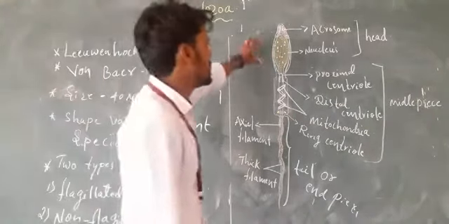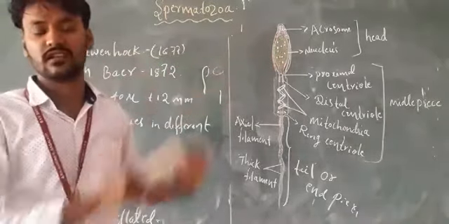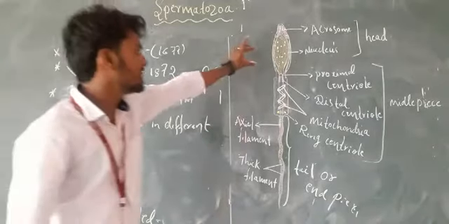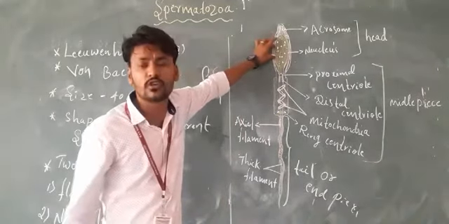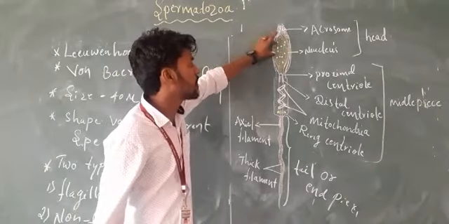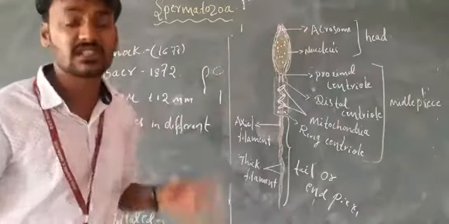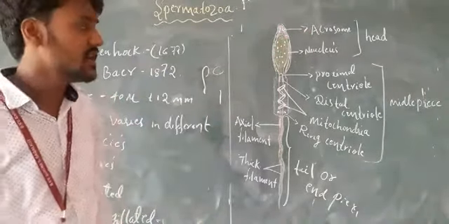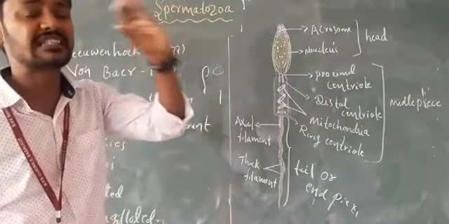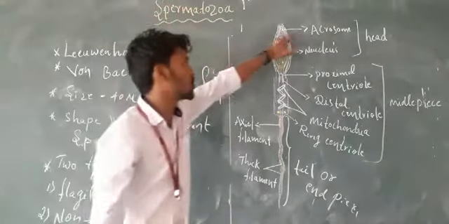The head is very important for fusion to the egg or ovum, because the haploid number of chromosomes is present in the nucleus. This nucleus is situated in the head region. Above the nucleus, a small vesicle-like structure at the tip of the head is called the acrosome.